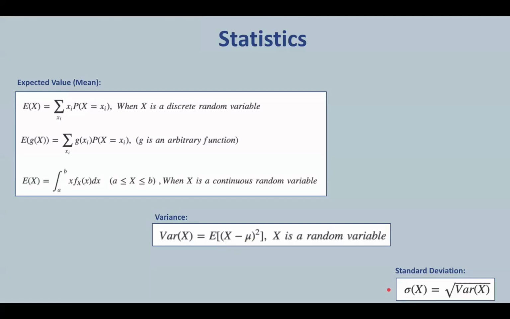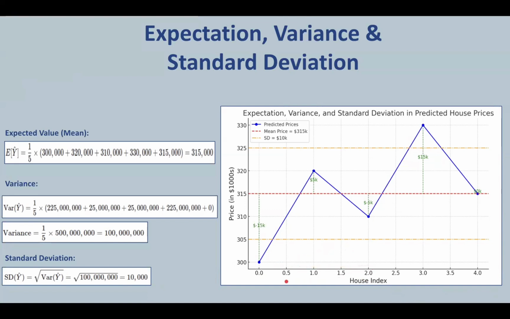And now coming to standard deviation. It is a measure that tells us the dispersion of all possible values of random variable x from its mean, and it is calculated as the square root of variance, and it is denoted by sigma of x. Let us understand all these concepts in detail with an example of housing price predictions.